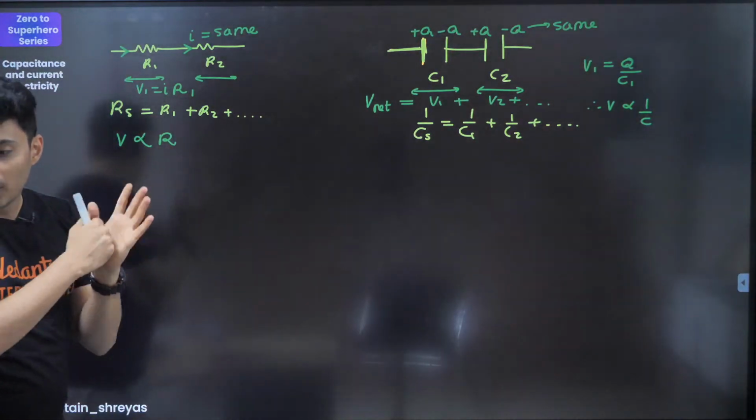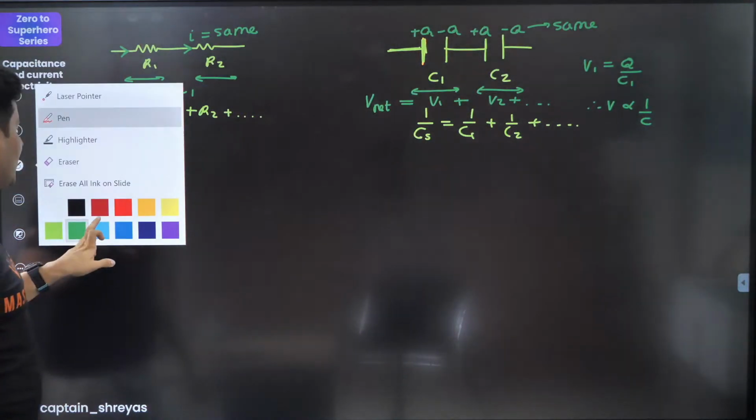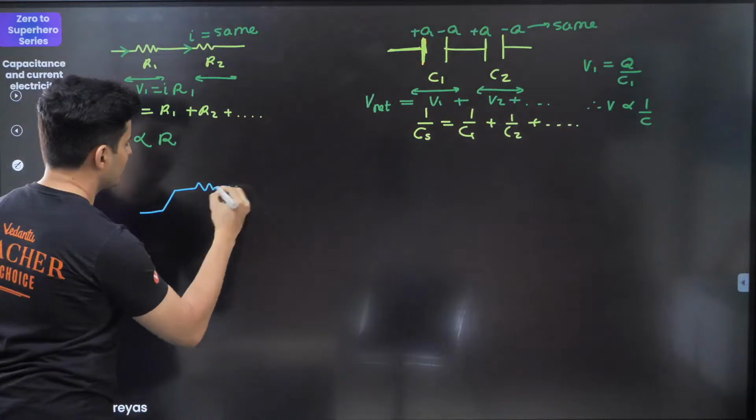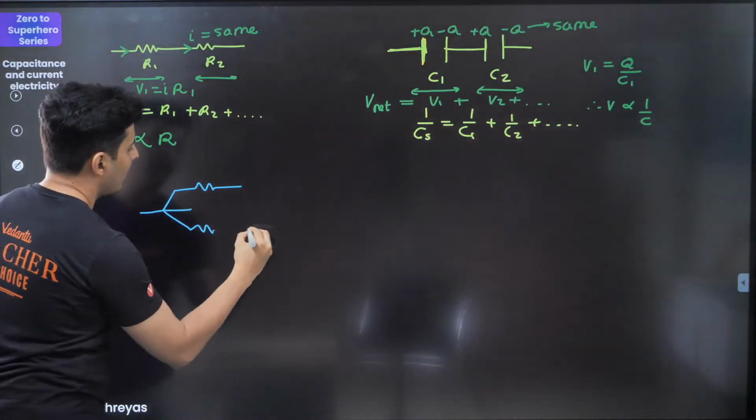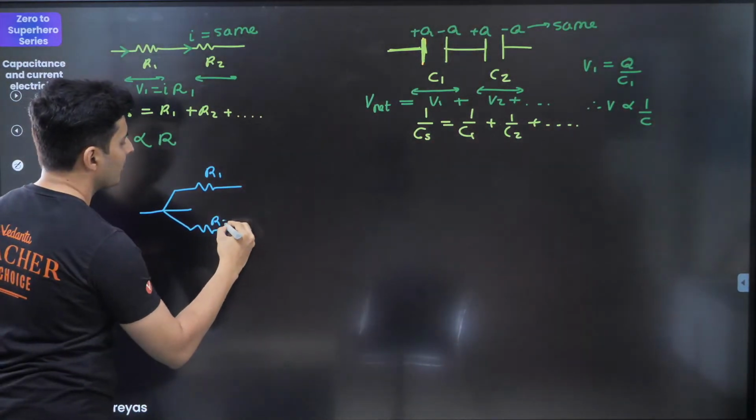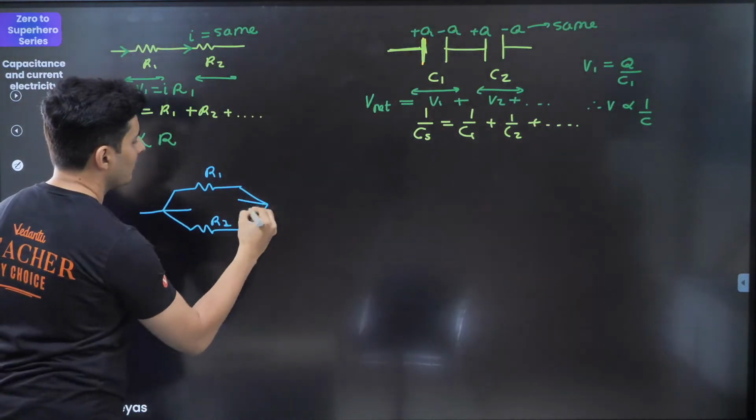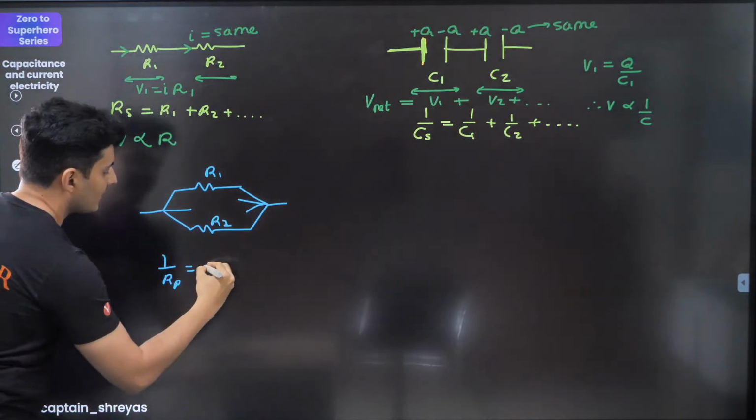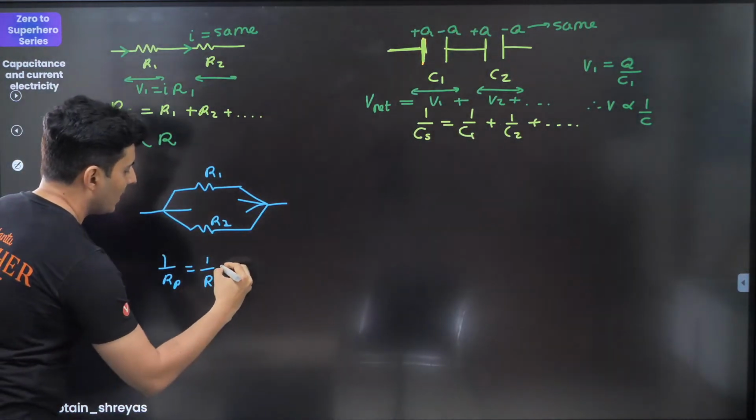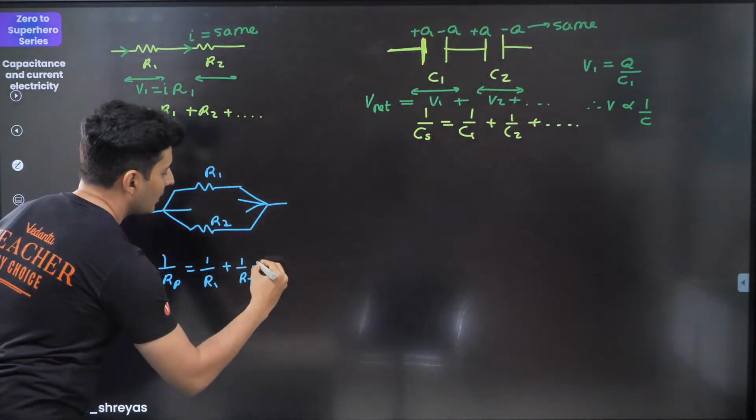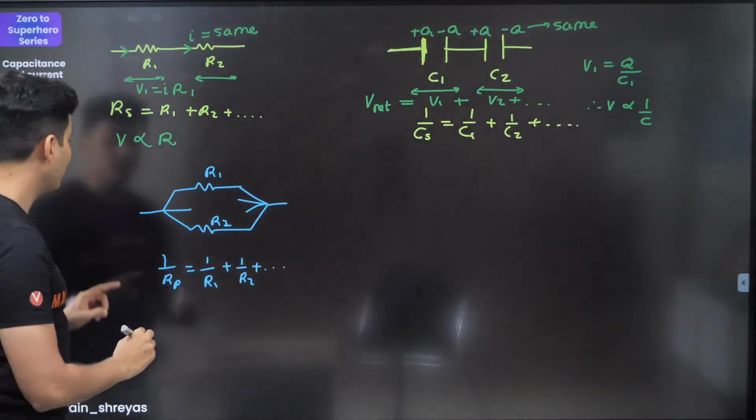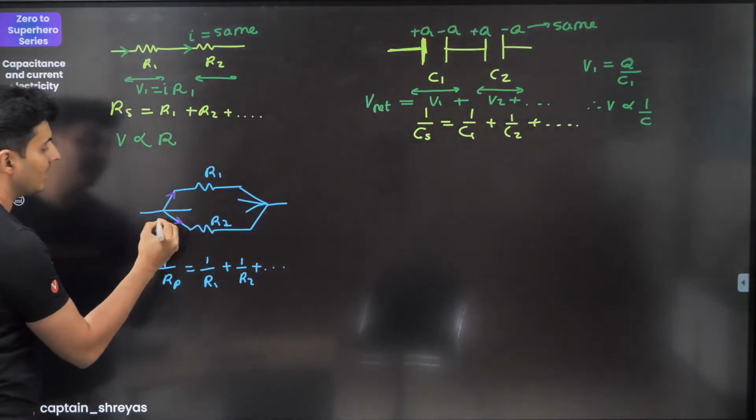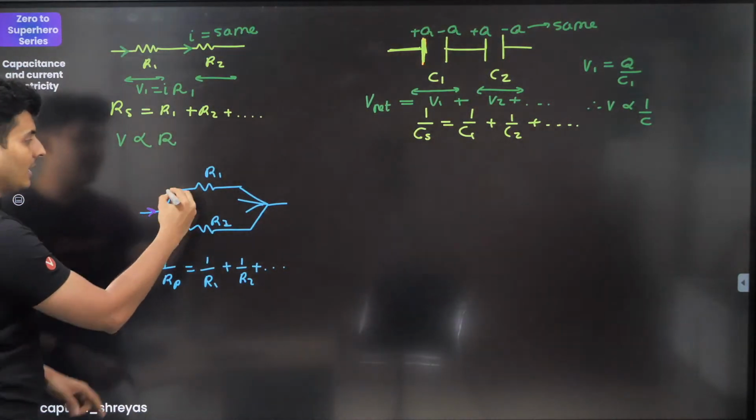Okay, let's move on to the next part, and that is basically in parallel. So let's just show few resistors in parallel, R1, R2, R3, so on and so forth. There could be many such resistors. So the resistance in parallel is just as it is, 1 by R1 plus 1 by R2 and so on and so forth will give you 1 by Rp. In this case, you will notice that it is the current which gets divided.